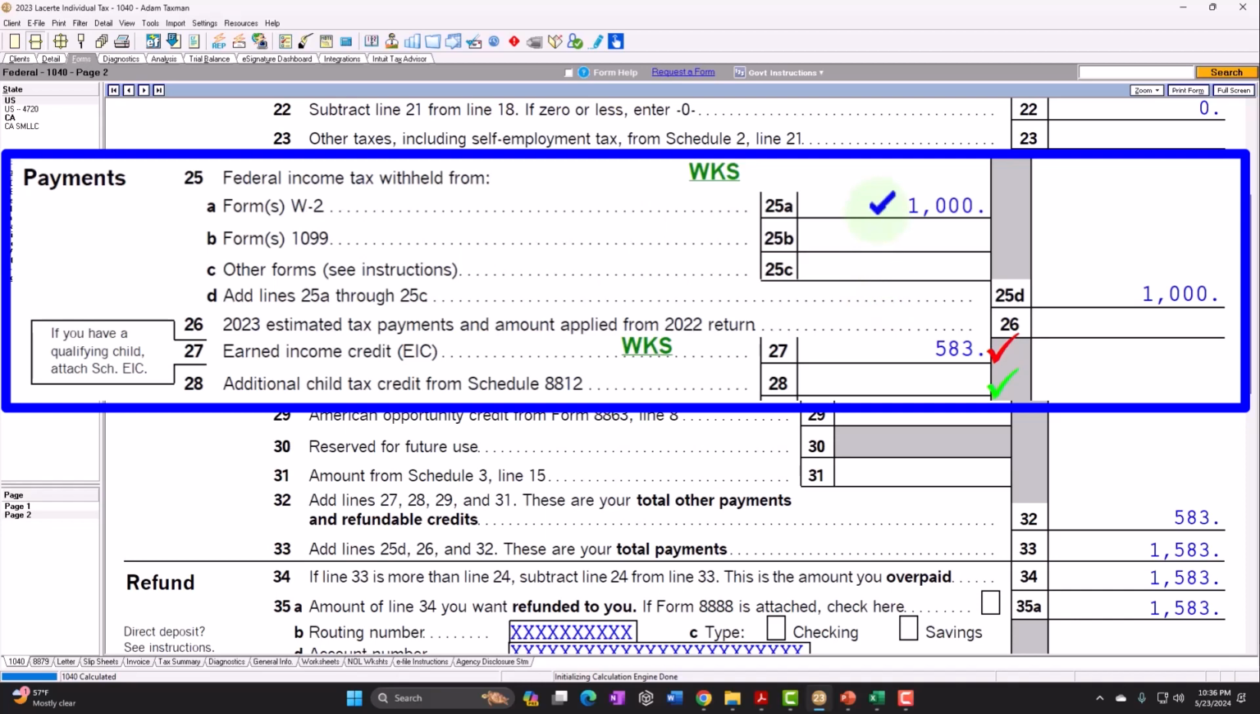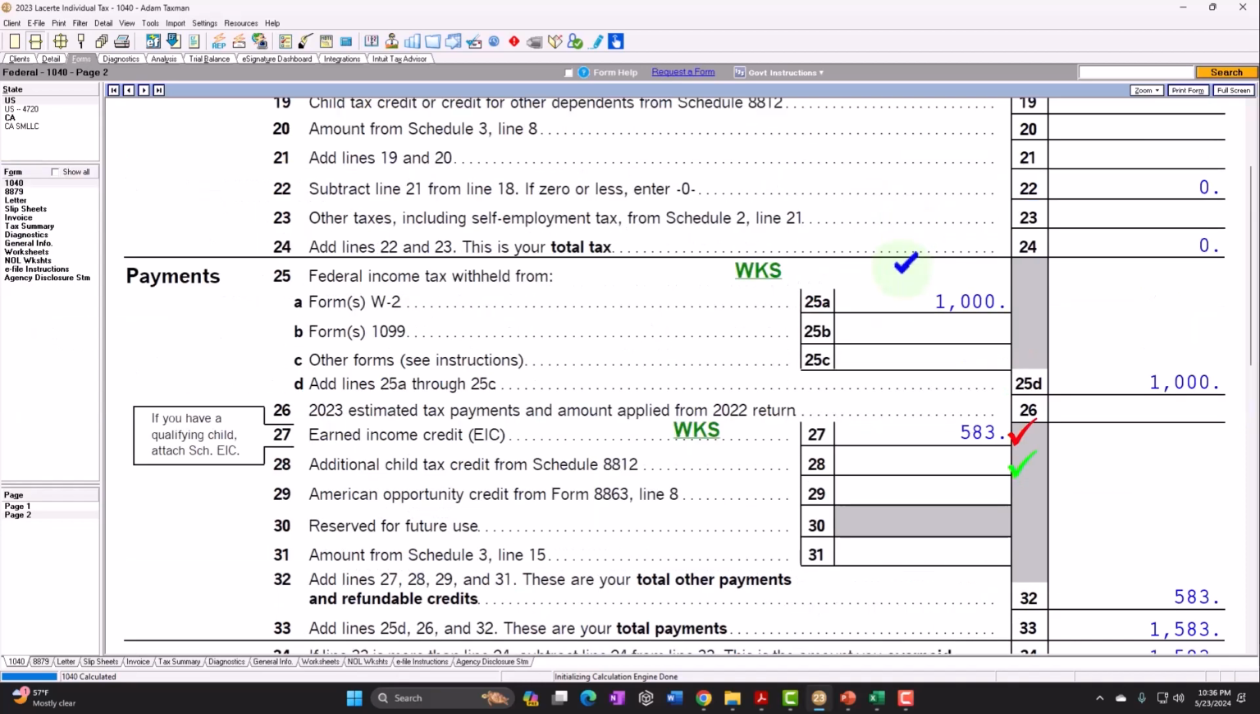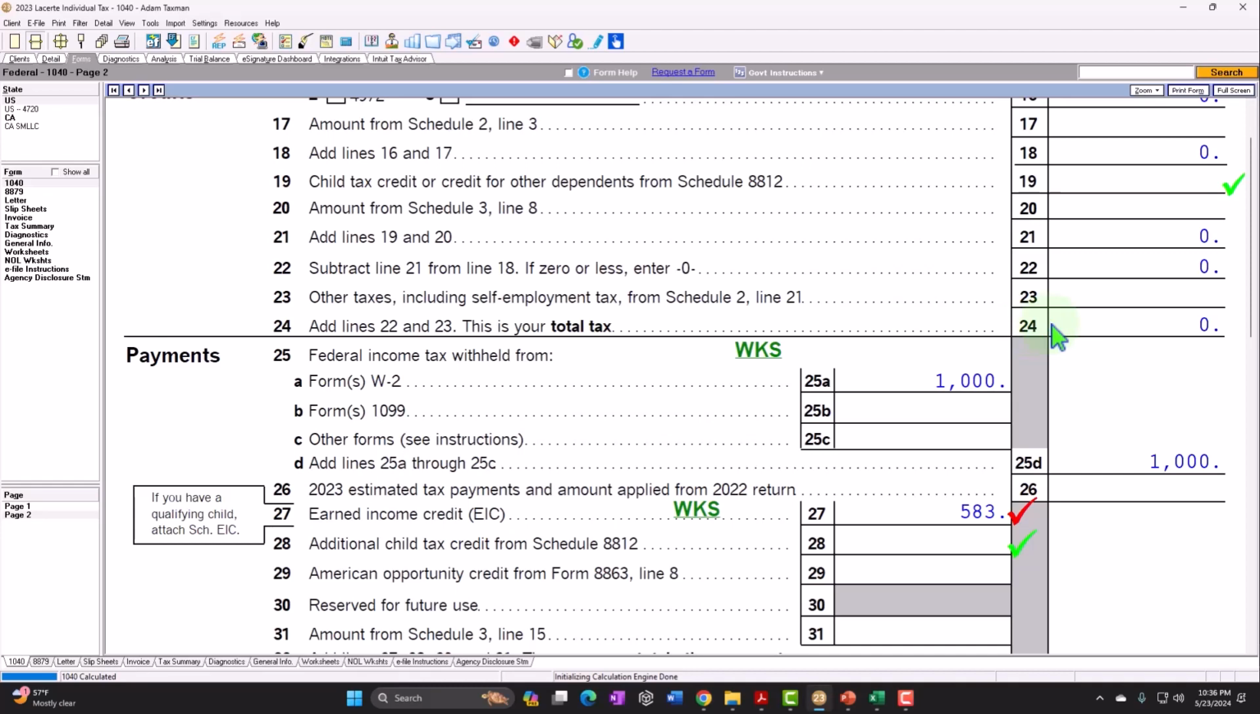The second reason is that you might qualify for some of these credits, like the refundable credits, even though your tax liability is 0.